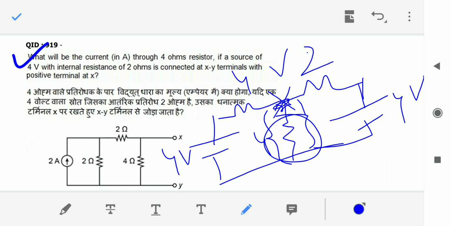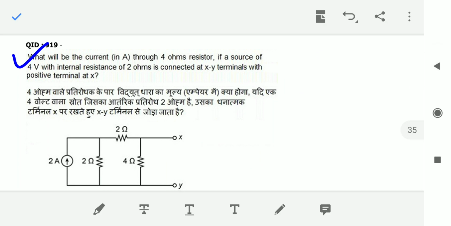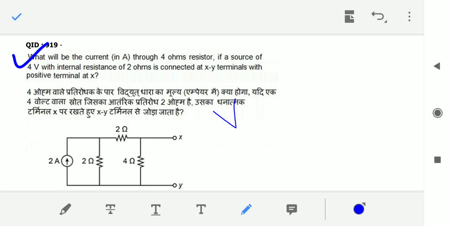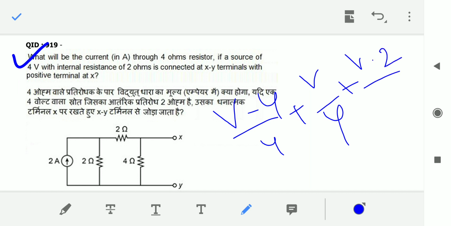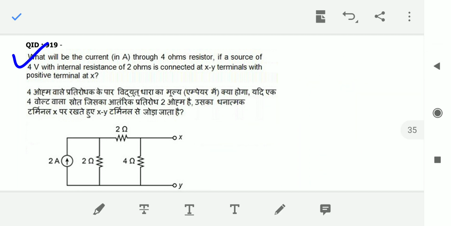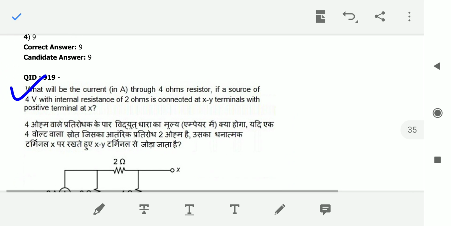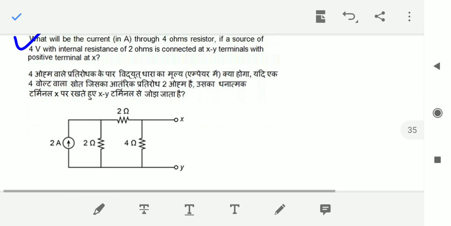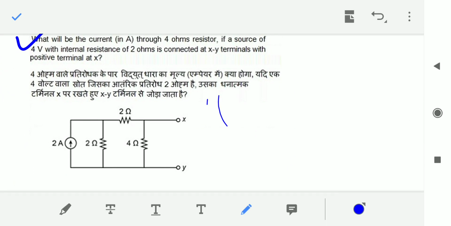Nodal analysis is nothing but (V minus 4) by 4 plus V by 4 plus (V minus 2) by 4 is equal to 0. Then you will get the V value. That is nothing but your answer, right? Next, see, he is asking current, right, not voltage. So current I is equal to what, sir?